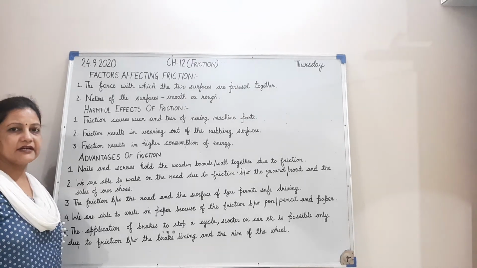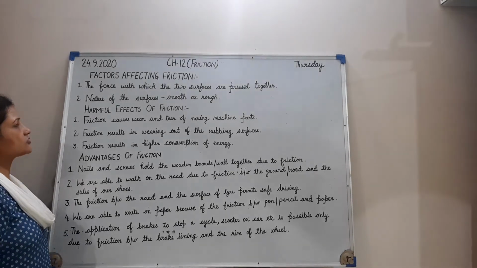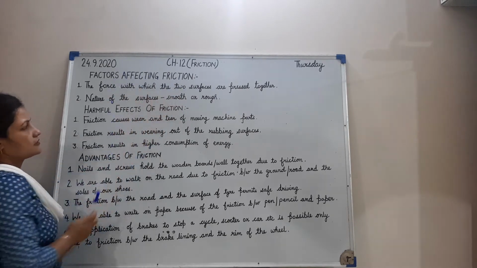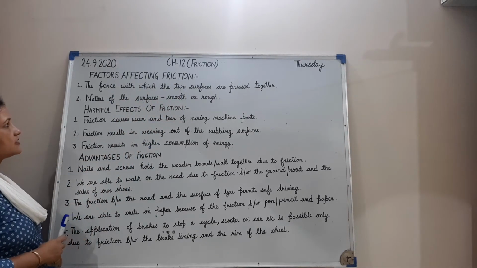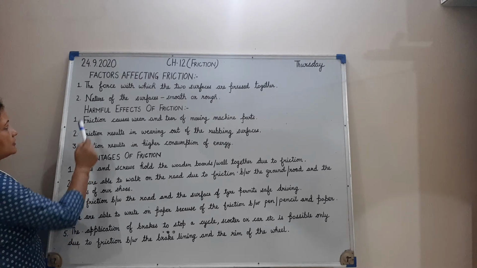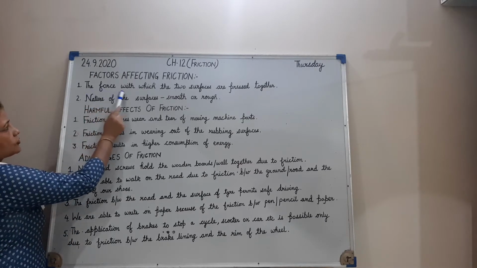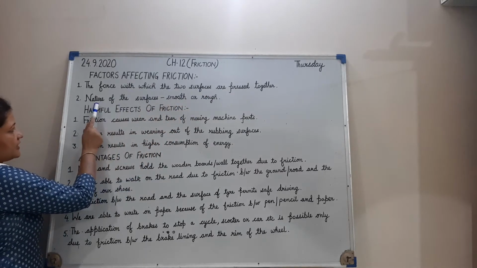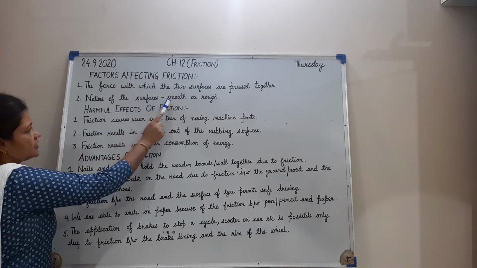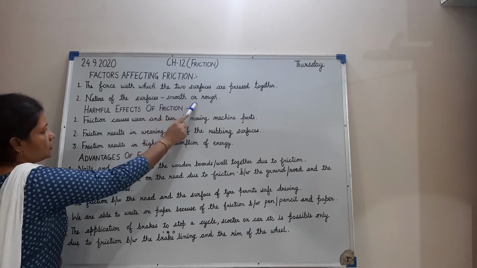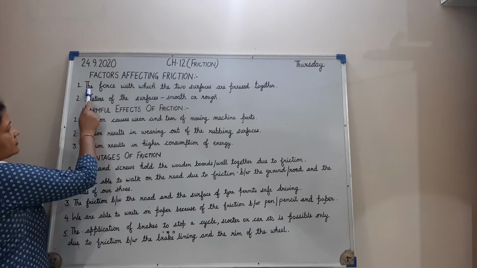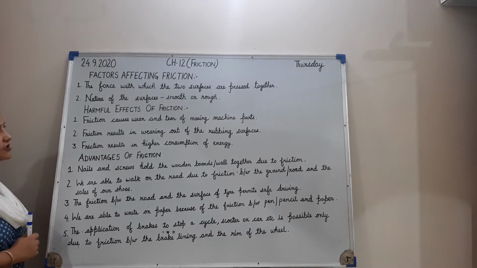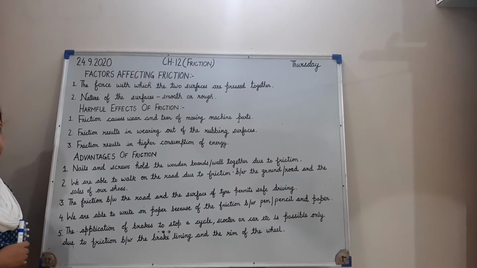Good morning, dear students. Today we will start the next topic of the chapter Friction: factors affecting friction. We will discuss the factors which affect friction. The first factor is the force with which the two surfaces are pressed together. And the second is the nature of the surfaces, whether the surface is smooth or rough. Now first we will discuss the first factor, the force with which the two surfaces are pressed together.